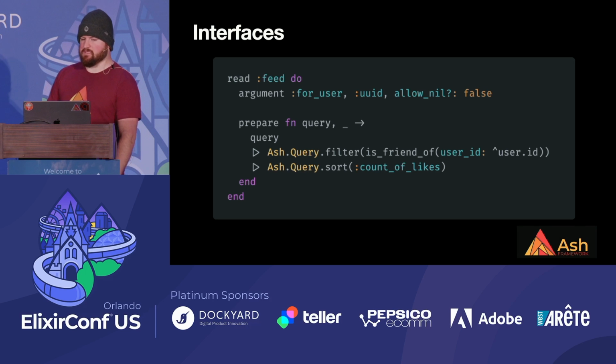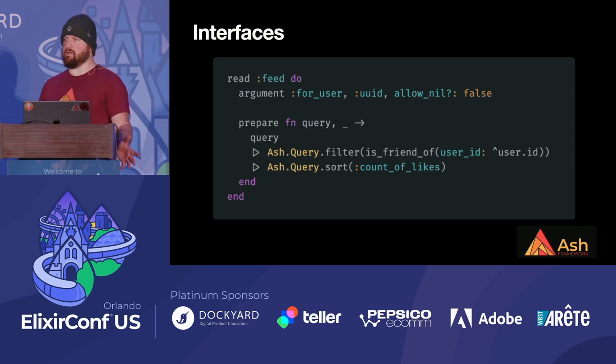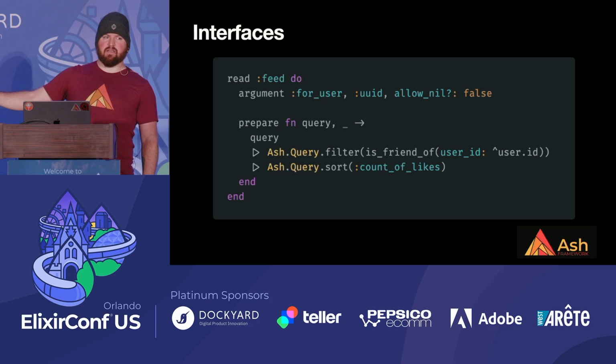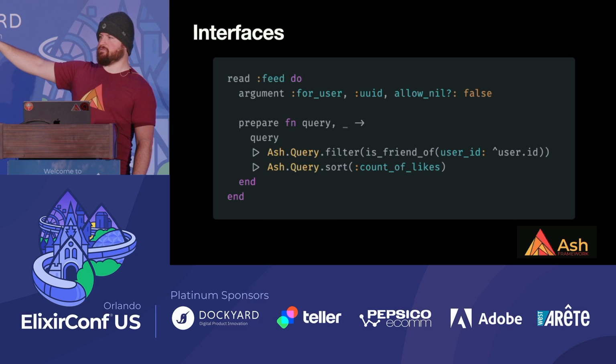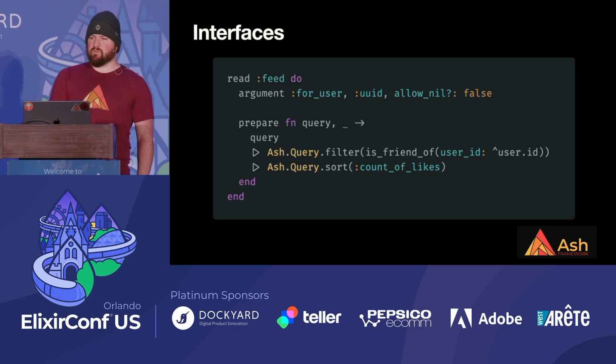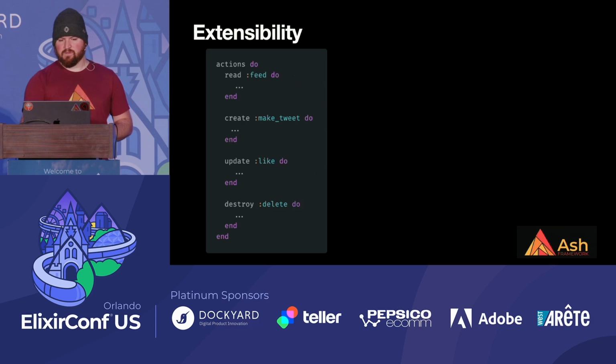And we also get interfaces. So I talked a bit about actions. This is an example of a pretty common type of action. And this action, you might ask yourself, why would I use an action and not a function? Why wouldn't I say def feed that takes a for user and then builds a query and returns the data? And that's where we get to that composability and extensibility conversation.